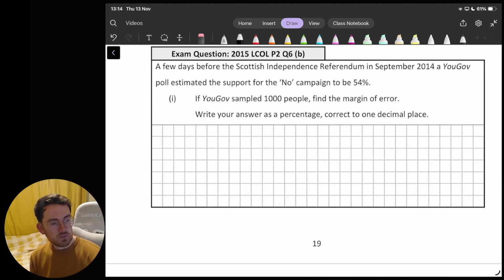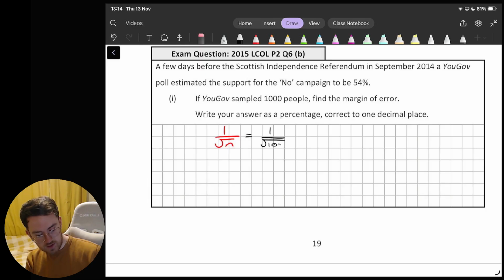So let's look at some of the exam questions then under this heading as well with our confidence intervals. A few days before the Scottish independence referendum, a YouGov poll estimated the support for the No campaign was 54%. If YouGov sampled 1,000 people, find the margin of error. So remind ourselves, margin of error is 1 over the square root of n. In this case, that is 1 over the square root of 1,000. And they've asked us to give a percentage, so I'm going to multiply that by 100.